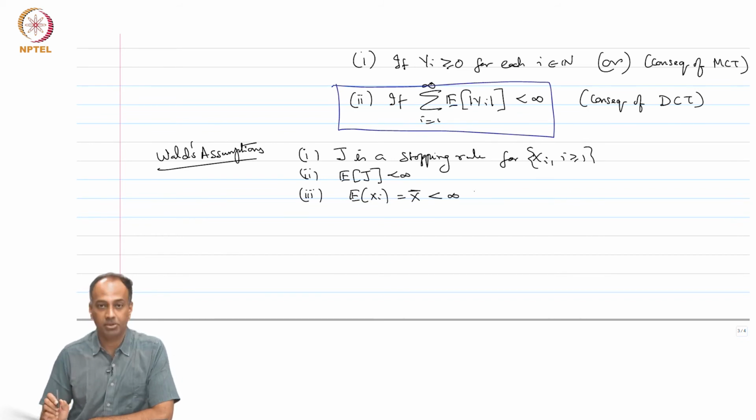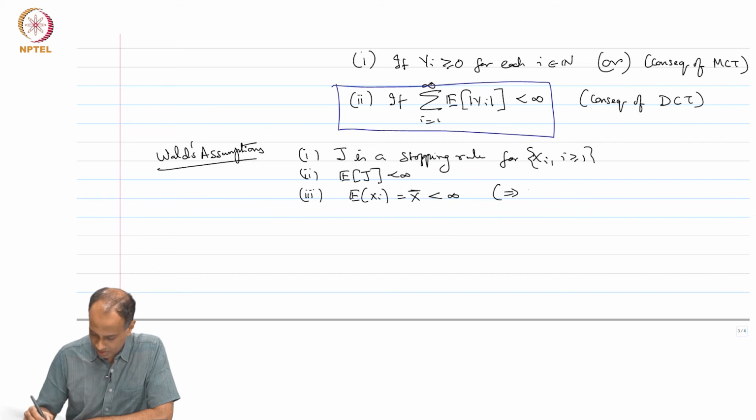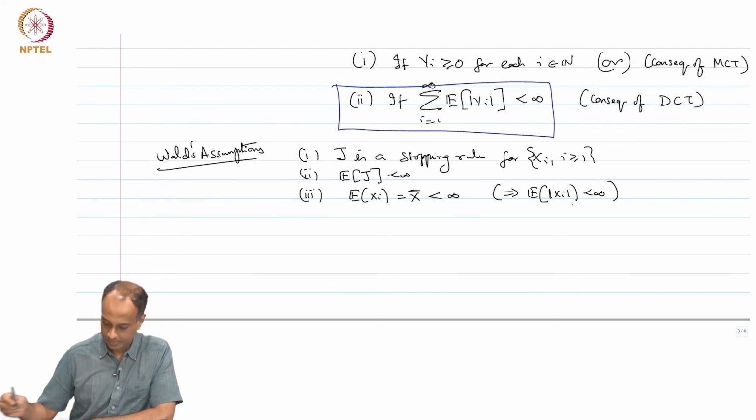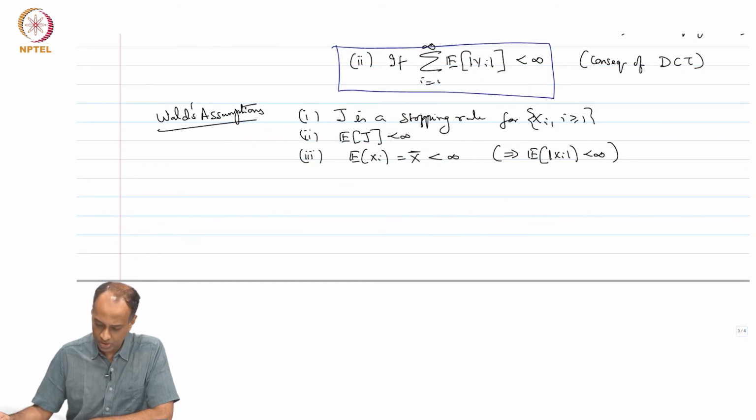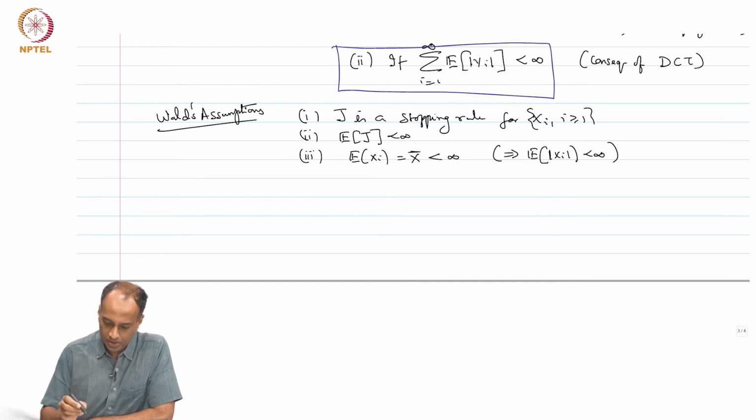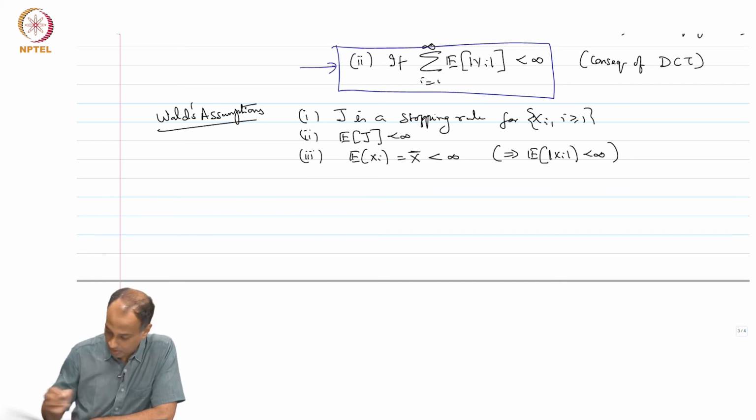You need a finite mean for these Xi's. This basically implies that expectation of absolute Xi is also finite. So, we will use these to prove that condition 2 as written out here holds for the sum S_J.